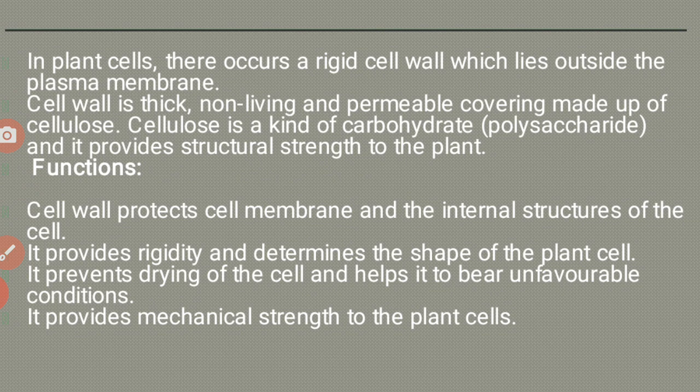Now discuss the function of the cell wall. The cell wall protects the cell membrane and the internal structure of the cell. It provides rigidity and determines the shape of the plant cell. It prevents drying of the cell and helps it to bear unfavorable conditions. It provides mechanical strength to the plant cell.